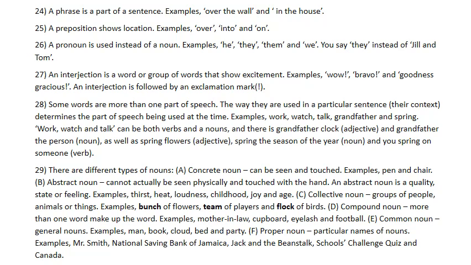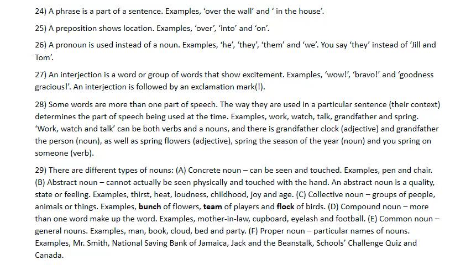Spring, the season of the year, is a noun, and you can spring on someone. Spring in this case is a verb, an action word. So there are three examples of spring here: adjective, noun, and verb.